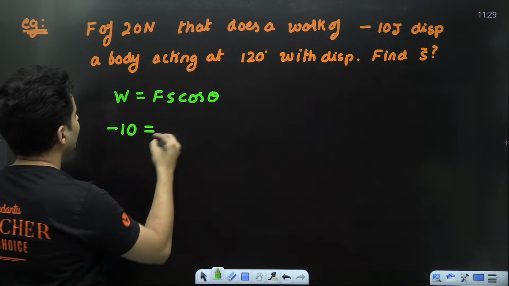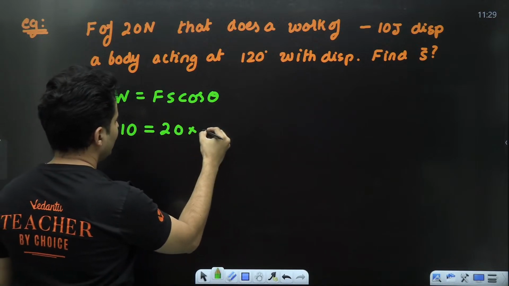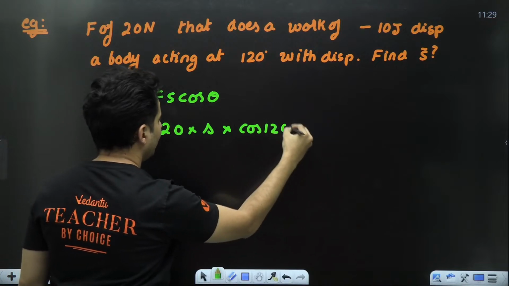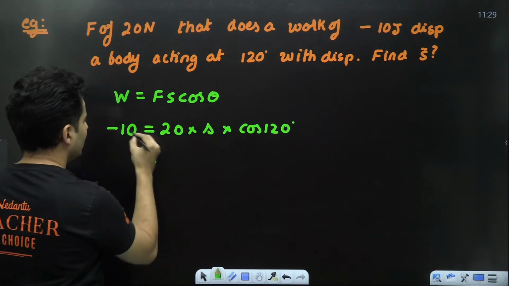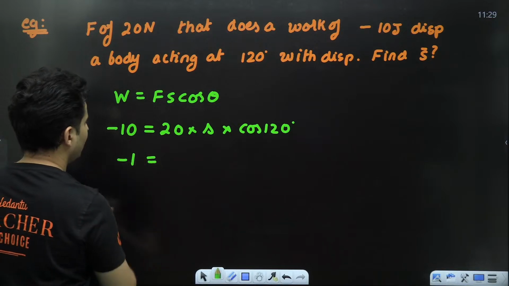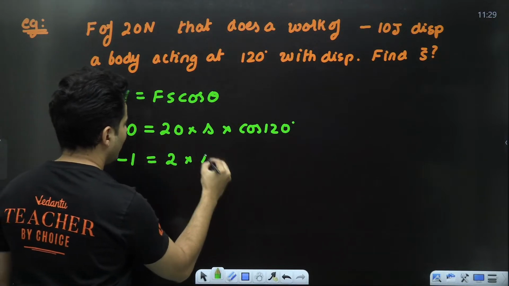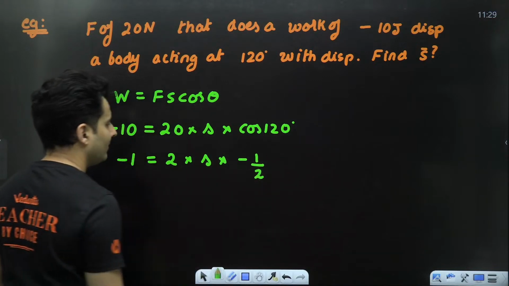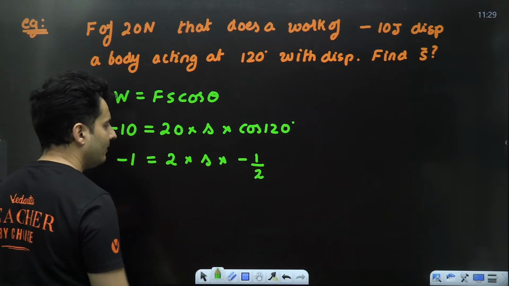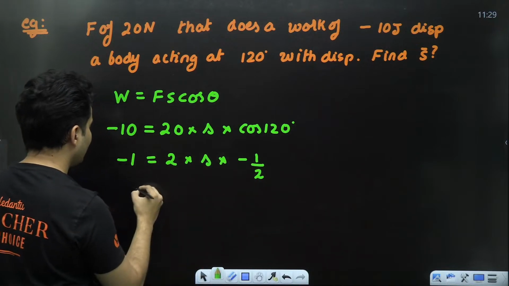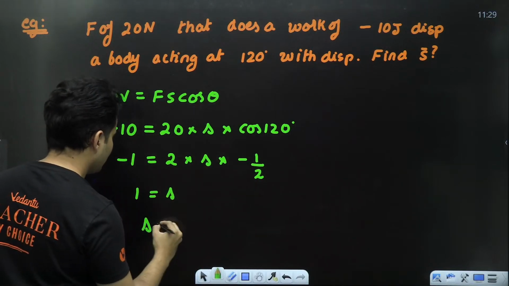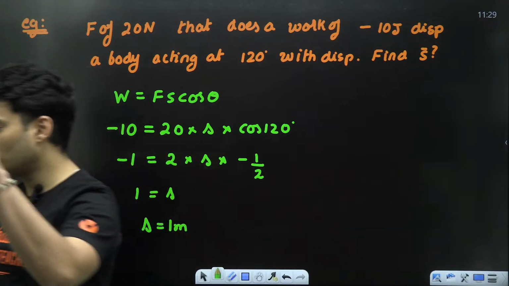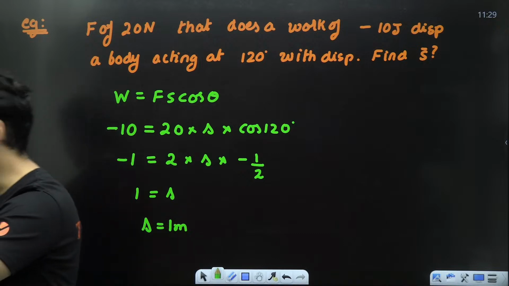Force is given to be 20 Newton. Displacement, I do not know. Cos theta is nothing but cos of 120 degrees. Now, this 0 will cancel, so it becomes minus 1 is 2 multiplied by s multiplied by cos of 120, which is negative half. So 2 cancels, negative cancels. So 1 is equal to s, or displacement is basically 1 meter. That is the answer. So the body has moved exactly 1 meter forward.